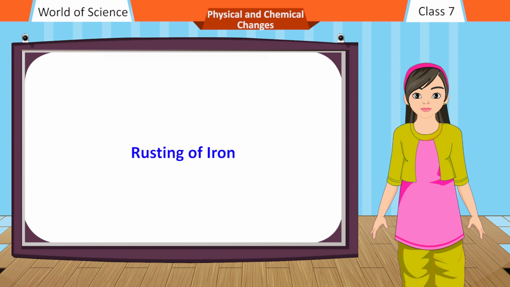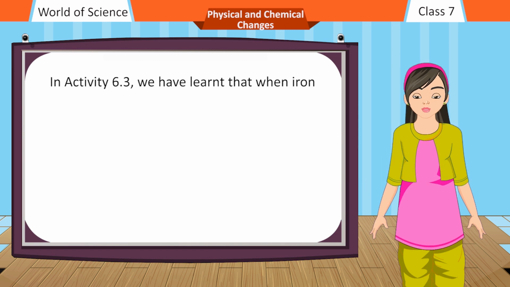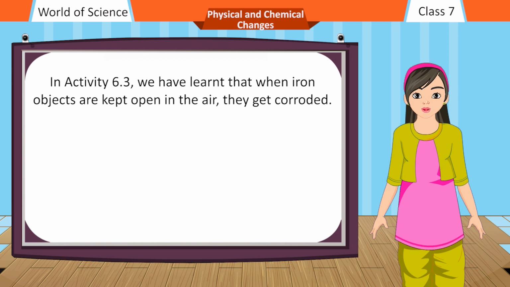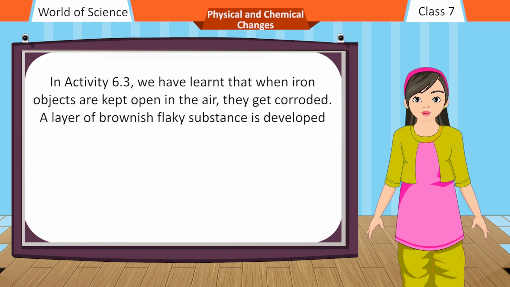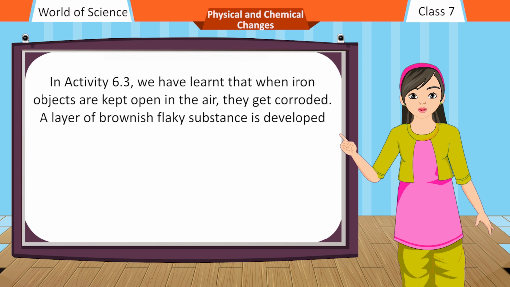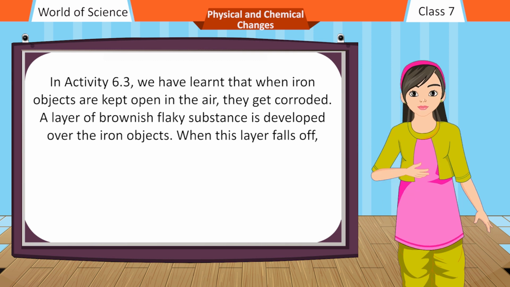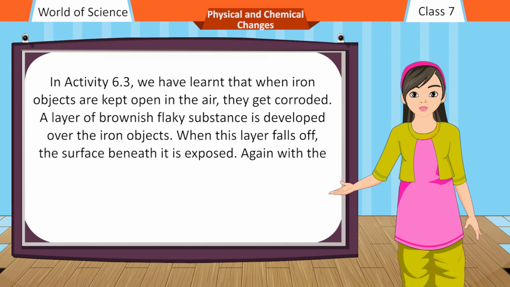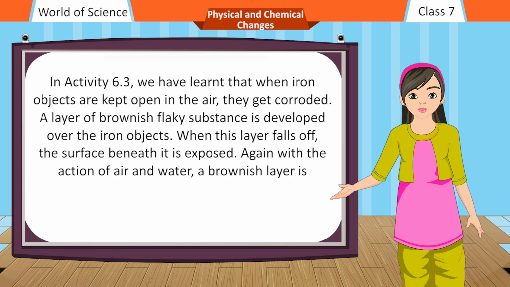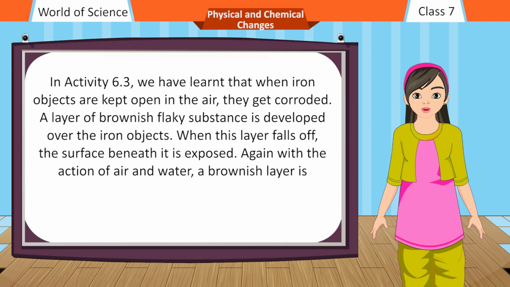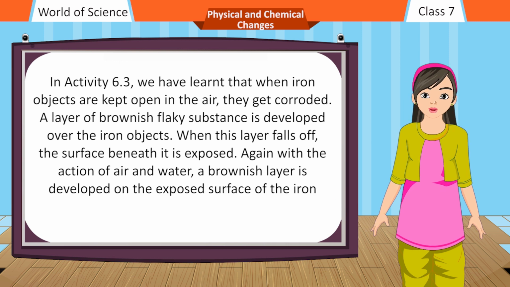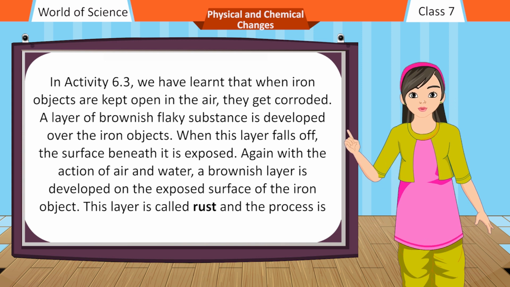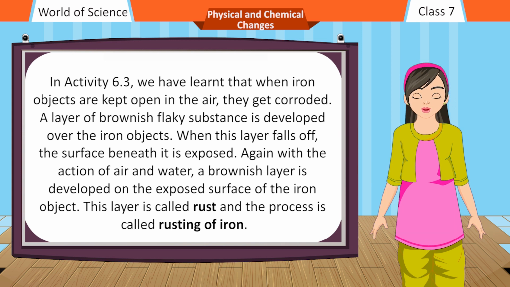Rusting of iron. In activity 6.3, we have learnt that when iron objects are kept open in the air, they get corroded. A layer of brownish flaky substance is developed over the iron objects. When this layer falls off, the surface beneath it is exposed. Again, with the action of air and water, a brownish layer is developed on the exposed surface of the iron object. This layer is called rust and the process is called rusting of iron.